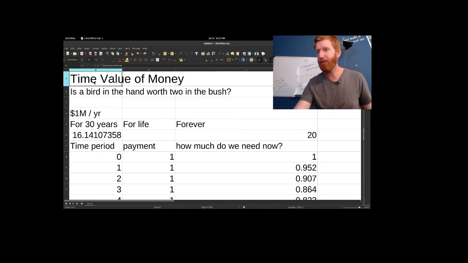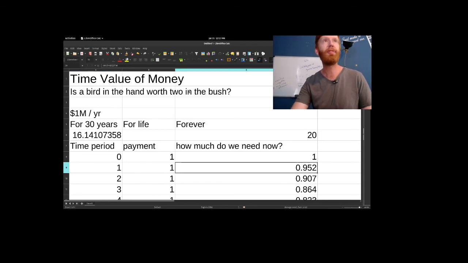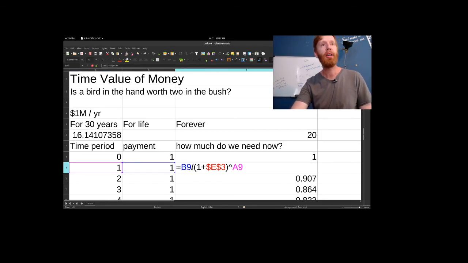Let's close it there. I don't want to go too far afield, but let me just close really quickly. The time value of money is some relatively simple math. You can look this up. Investopedia is going to have a pretty good article. We are fundamentally asking: to get this amount of money in the future, this far into the future, at this interest rate, how much do we need to put away now? And the answer is less than this much. If we're going to get $1 million 1 year from now, we don't need to put away a full $1 million now because we expect that money to grow. We've got relatively simple math to account for that.